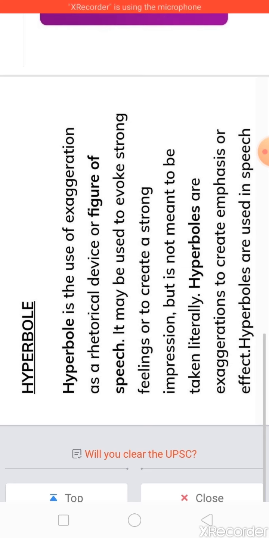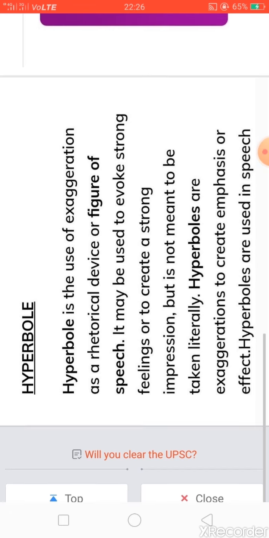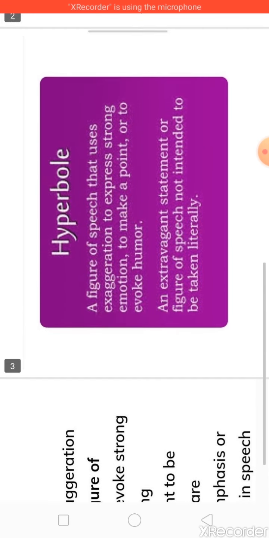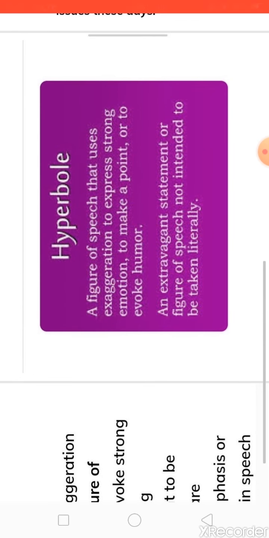So here we are just adding more effect, we are making a statement more effective to have a long lasting effect on the listener. जो भी सुन रहा है वो उसको और उस पर इफेक्ट पड़े. सो तो किसी भी चीज़ को बढ़ा चढ़ा के बोलना इज, यू कैन से इट इज़ अ हाइपरबोल. A figure of speech that uses exaggeration to express strong emotions, to make a point, or to evoke humor. So for this we use such statements.